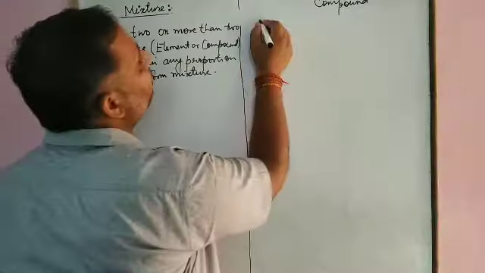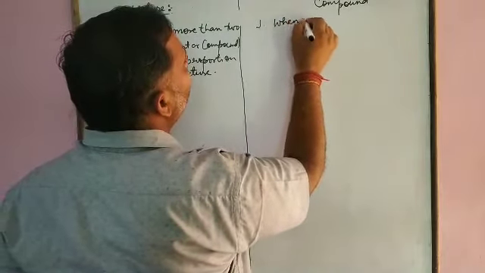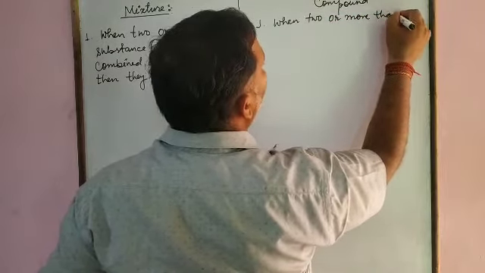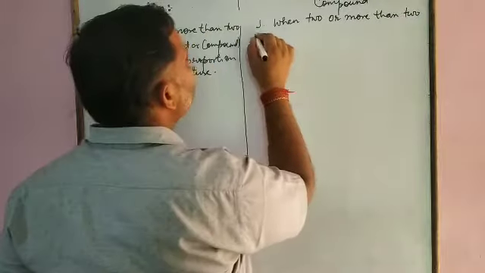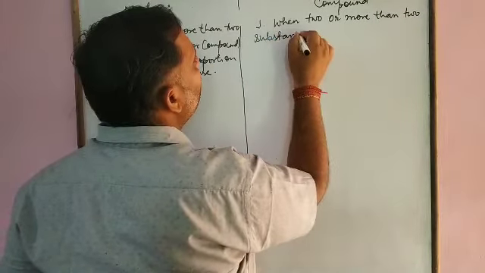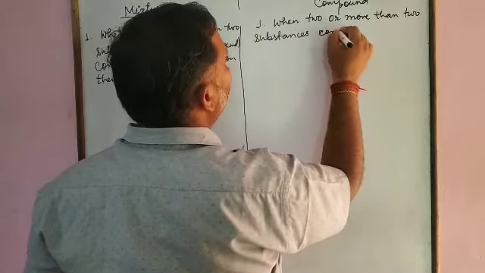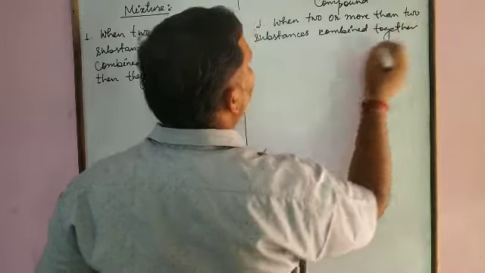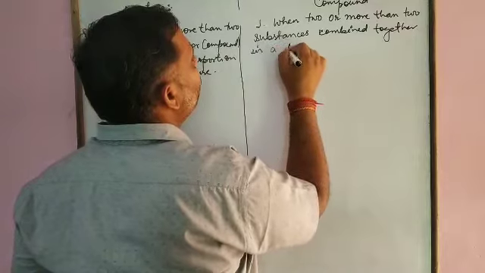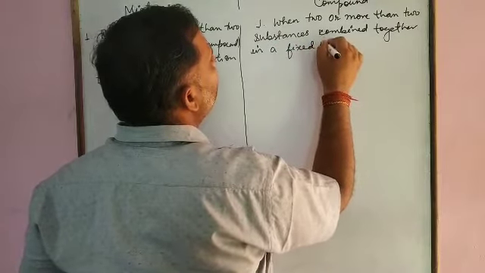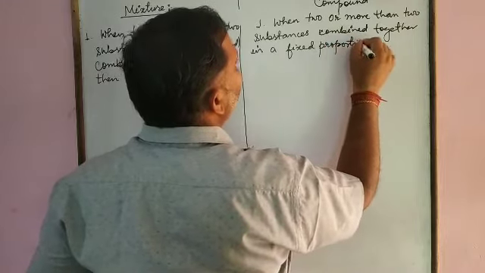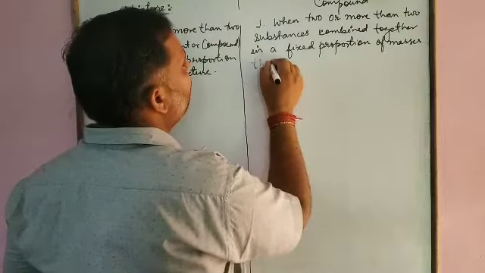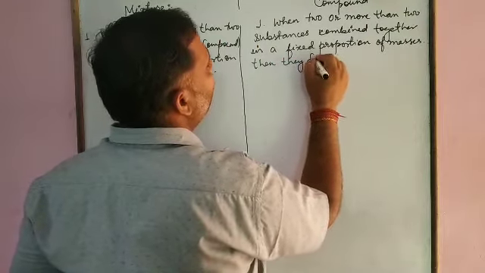The next one. When two or more than two substances combine together in a fixed proportion of masses, then they form a compound.